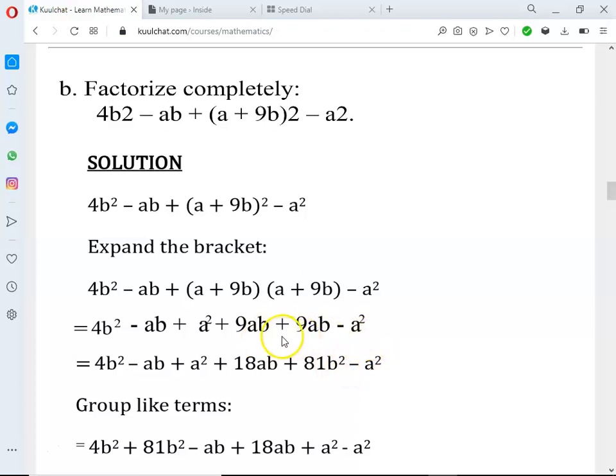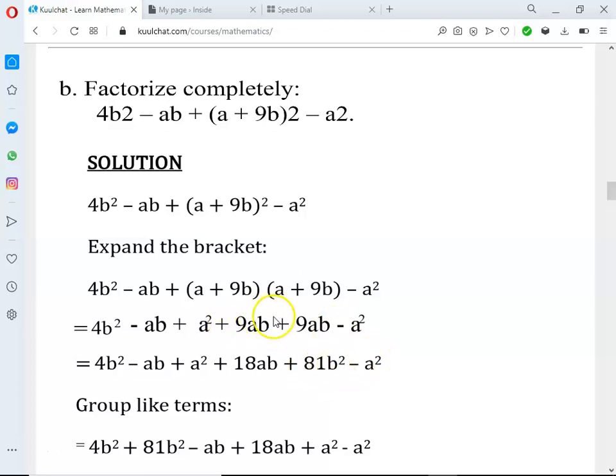There's a problem with this step, that's what this area should be. 4b square minus ab plus a square, because a times a will give us a square. Now a times 9b give us 9ab. Now 9b times a give us 9ab. And 9b times 9b would give us 81b square. But we didn't bring the 81b square here, so take note. Then minus a square.